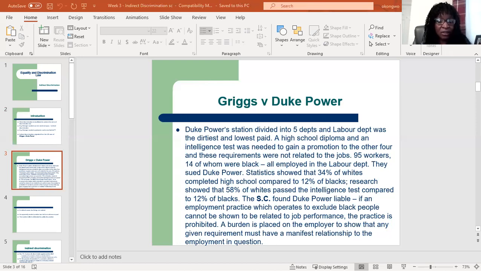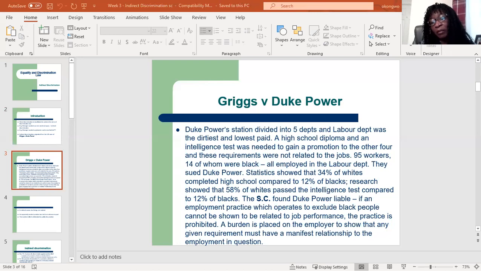Statistics showed that 34% of whites completed high school compared to 12% of Blacks. Research also showed that 58% of whites passed the intelligence test compared to 12% of Blacks. The Supreme Court found that Duke Power was liable.